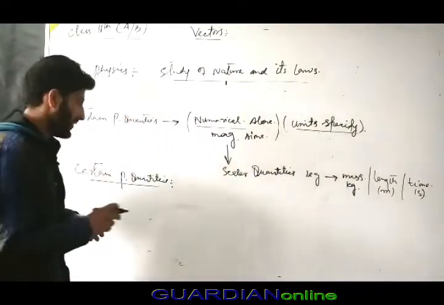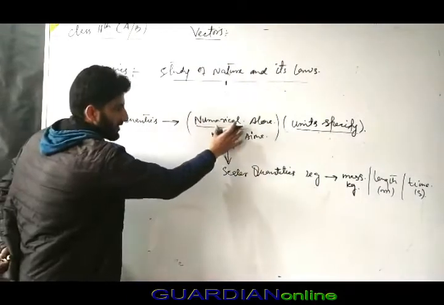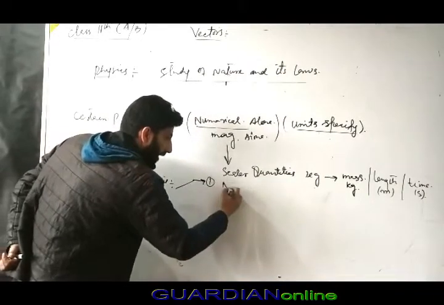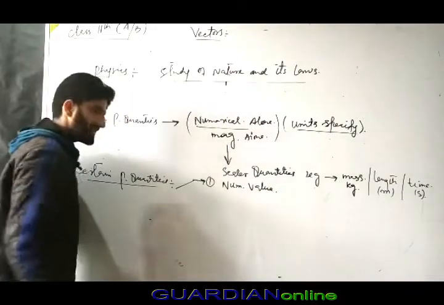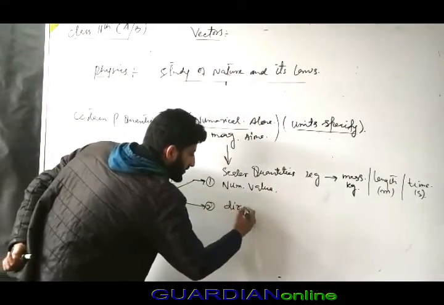Now there are some other physical quantities which require much more than numerical value. First of all, these quantities require a numerical value. Second, these require direction as well.